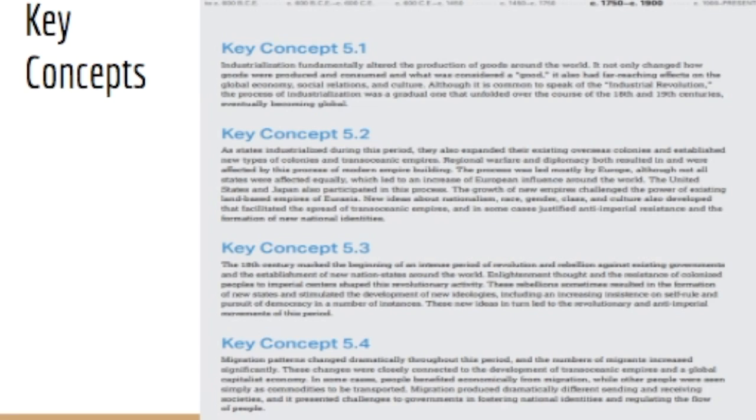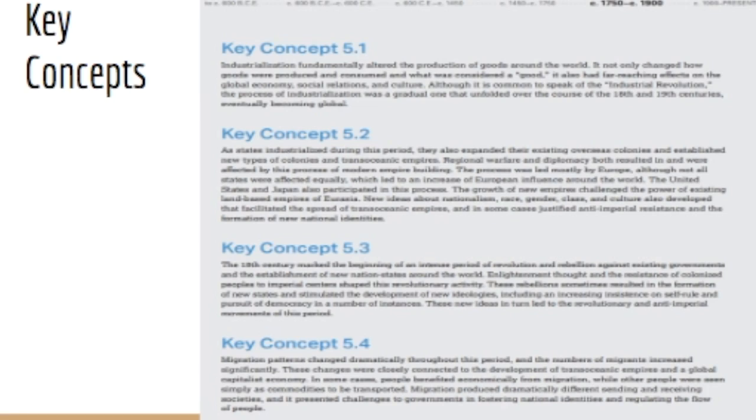For key concept number 3, the 18th century marked the beginning of an intense period of revolution and rebellion against existing governments and the establishment of new nation states around the world. Enlightenment thought and the resistance of colonized peoples to imperialized centers shaped this revolutionary activity. These rebellions sometimes resulted in the formation of new states and stimulated the development of new ideologies, including an increasing insistence on self-rule and pursuit of democracy in a number of instances. These new ideas, in turn, led to the revolutionary and anti-imperial movements of this period.